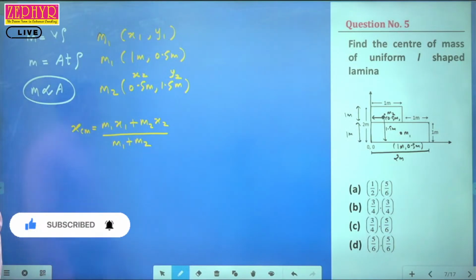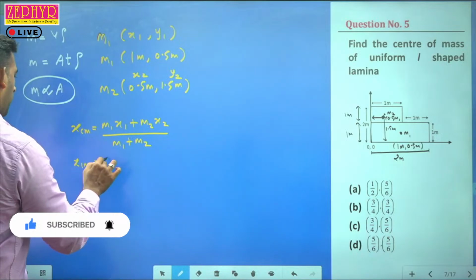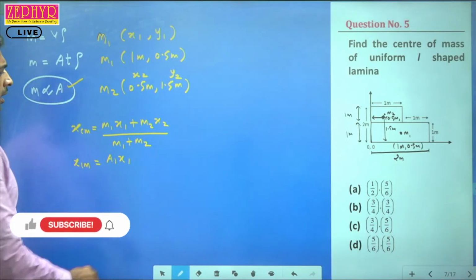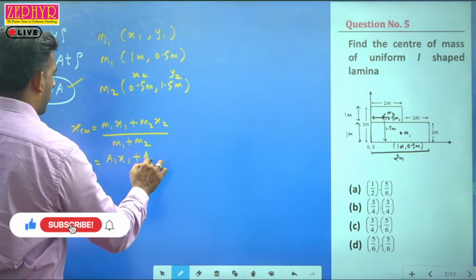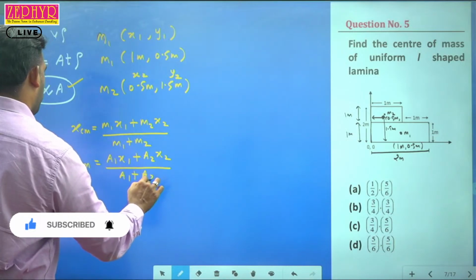Instead of m1, we can replace it with a1, because m is directly proportional to the area. a1 x1 plus a2 x2 divided by a1 plus a2.